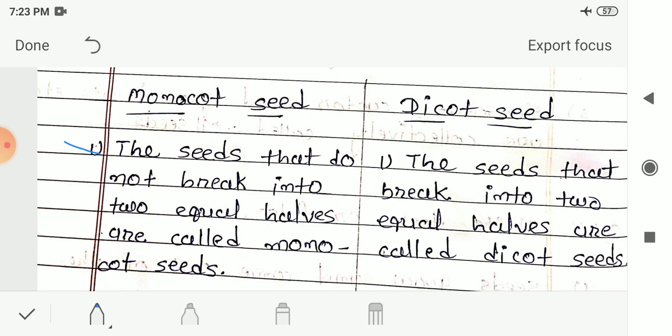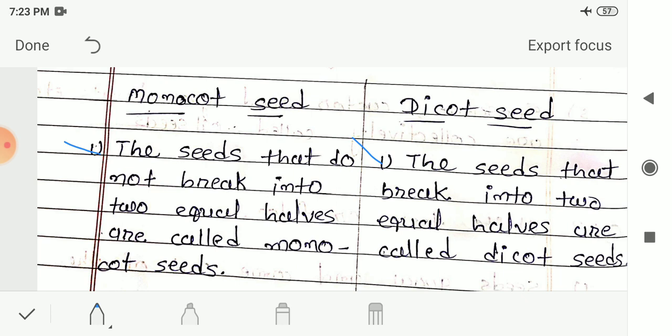So this kind of seeds are known as the monocot seeds. Whereas in dicot seed, the seeds that break into two equal halves are called dicot seeds. So when you break this kind of seeds, you will get two equal halves. So these kind of seeds are known as the dicot seeds.